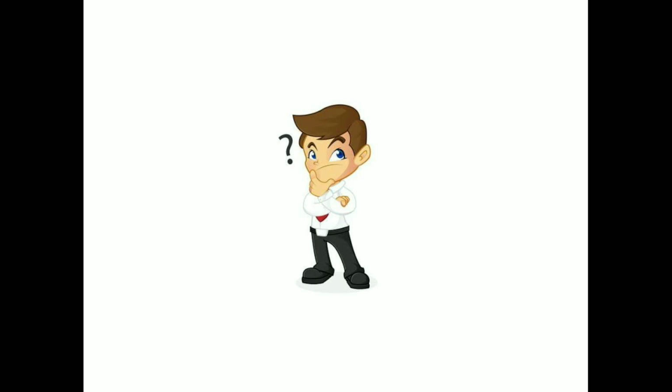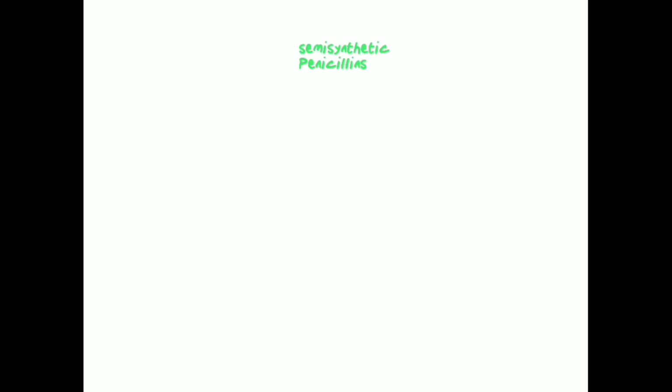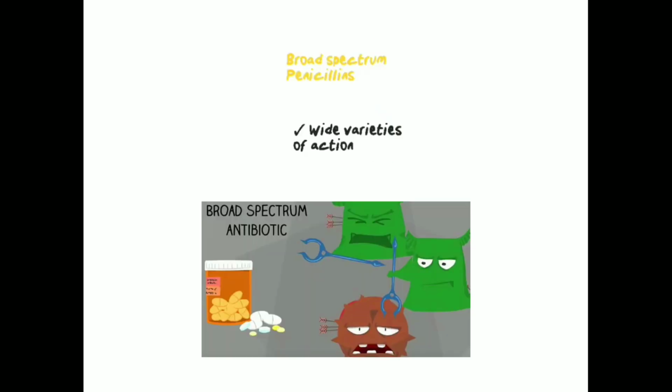Since penicillin is a narrow-spectrum antibiotic, we have to make it better. In other words, we have to improve its action. So we have another subclassification: semisynthetic penicillins. Under this we have three more types. Firstly, broad-spectrum penicillins, acid-resistant penicillins, and penicillinase enzyme-resistant penicillins. We'll go one by one.